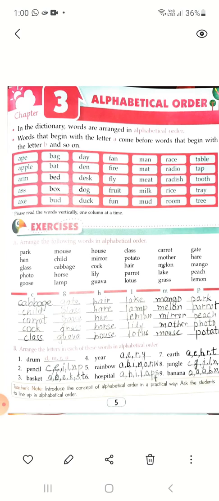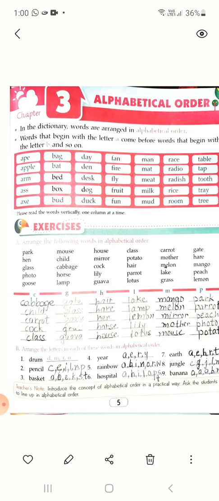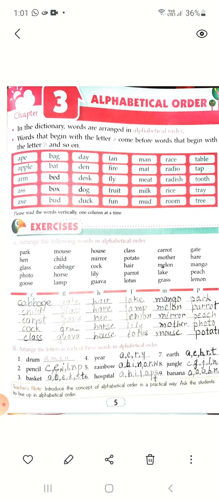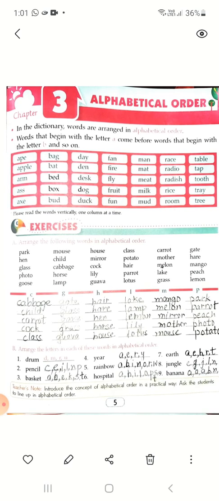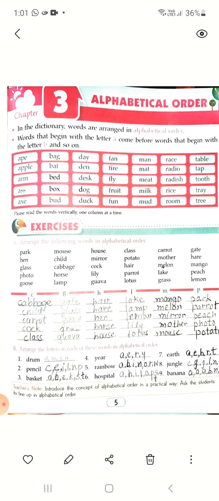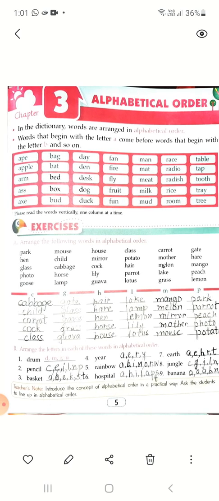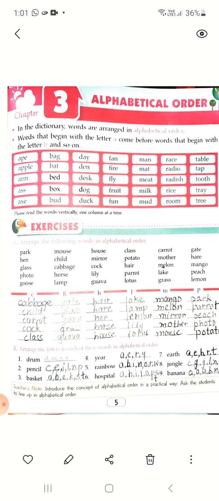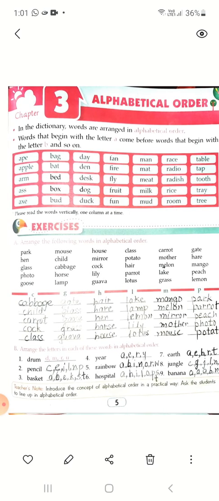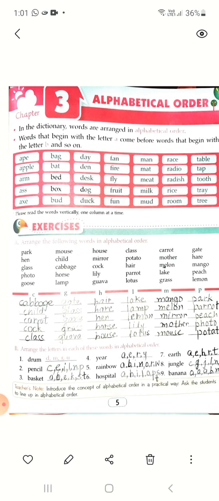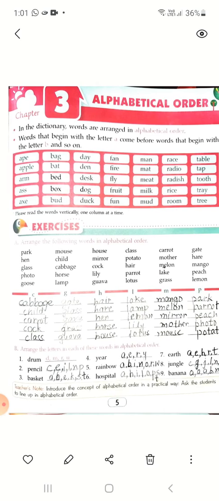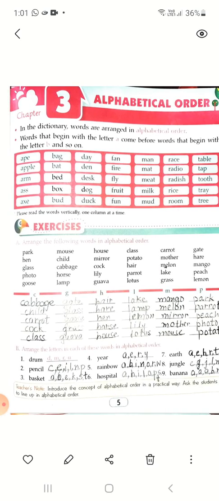With the same pattern: lake, lamp, lemon. You will do all the work with the same pattern. First of all, you will choose the first letter. Then you will see which second letter comes first. If both are the same, like lake and lamp, now you have to choose the third one. Lake, L-A-K. Lamp, L-A-M. Now after K, M comes. Now lemon: after A, E comes. After E, I comes: lily. After I, O: lotus.